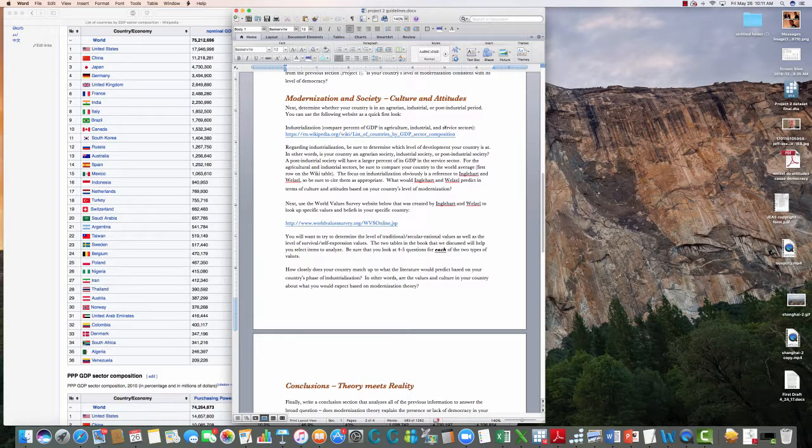The first thing that we're going to look at is whether the country is in an agricultural or an agrarian society, whether it's an industrial society, or whether it's a post-industrial society, which is very important for the Englehart and Welzel theory. So we'd like to get a sense of where our country is in that process of human development and economic growth.